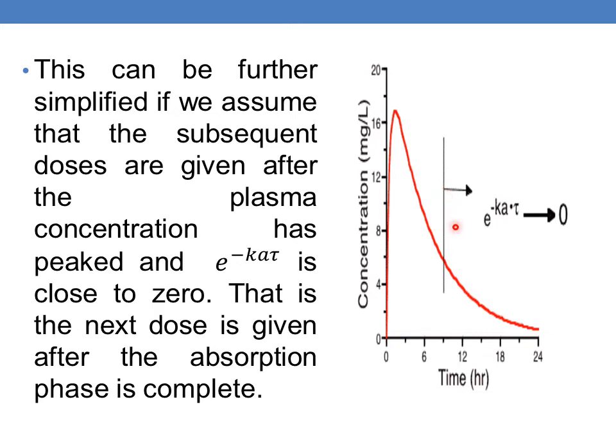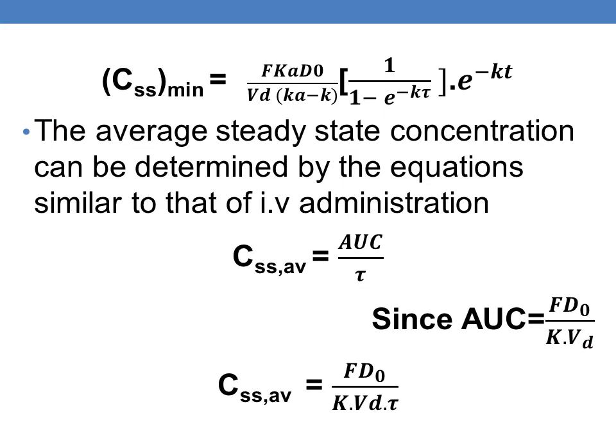If the subsequent doses are given after the completion of absorption phase, the previous equation of steady state concentration can be further simplified as CSS minimum is equals to F into Ka D naught by Vd into Ka minus K into 1 by 1 minus e to the power of minus k tau into e to the power of minus kt. So this is the simplified equation if the subsequent doses are given after the completion of absorption phase.